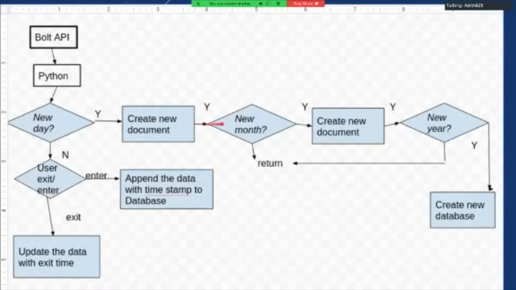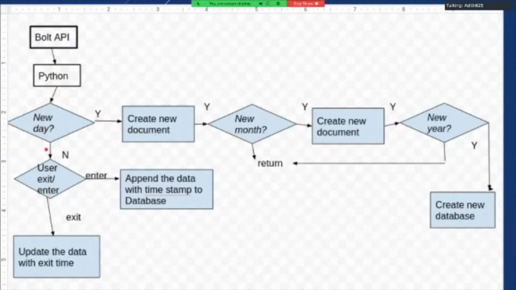Then it will also check if it is a new month. If it is a new month, it is going to create a new document. And it will also check if it is a new year. If yes, it is going to create a new database for it. If the new month or new year check returns no, it is just going to return back. So this is for organizing the data.